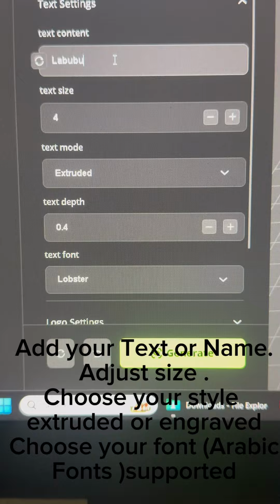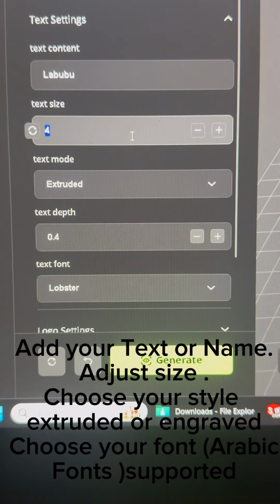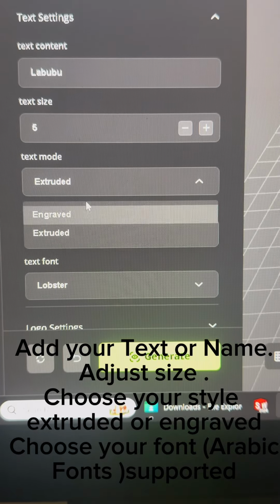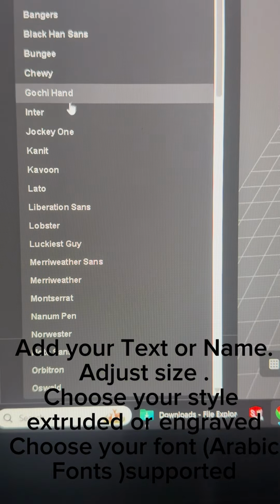Add your text or name, adjust size, choose your style, extruded or engraved, choose your font. Arabic fonts are supported.